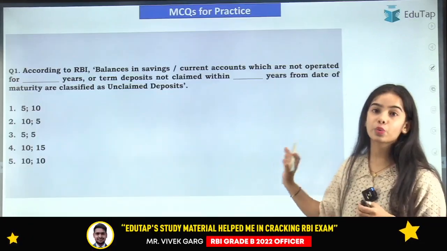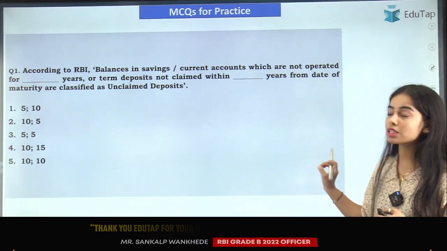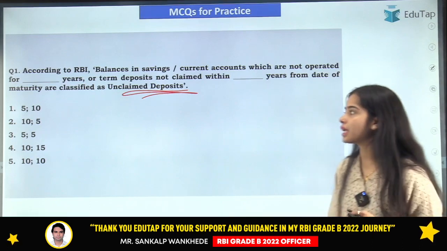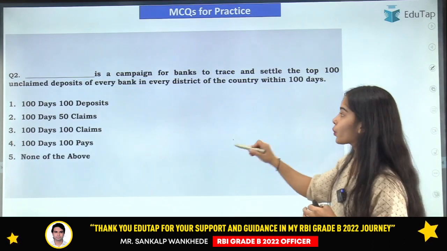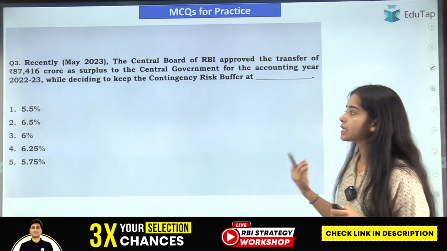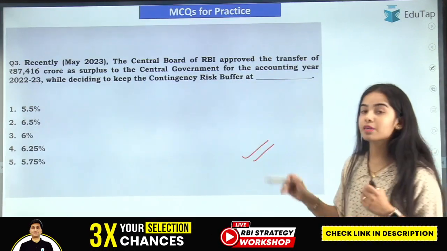So this is the first question. I hope you will be easily able to answer this question, in which you have to tell the definition of unclaimed deposits. This is the second question, where you have to tell the name of the campaign. Now this is the third question. I hope you will be easily able to answer this question.